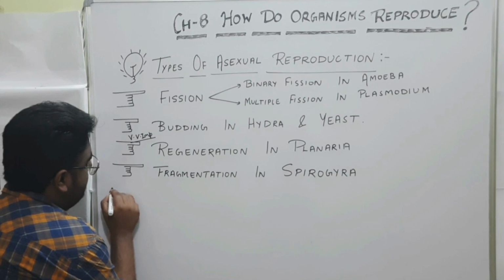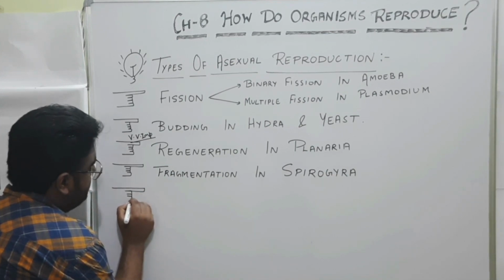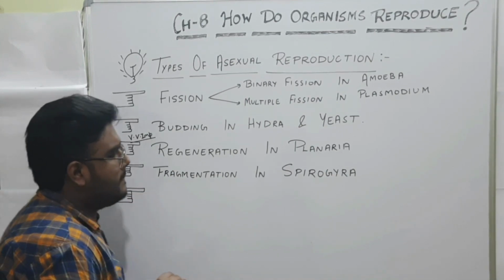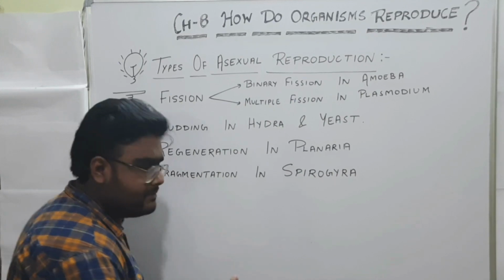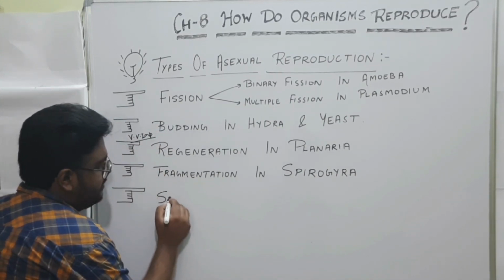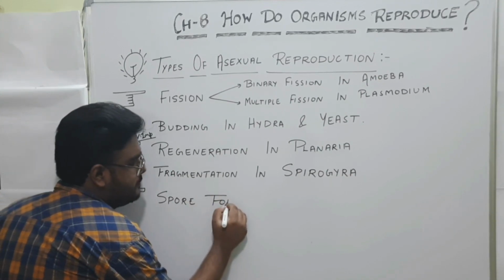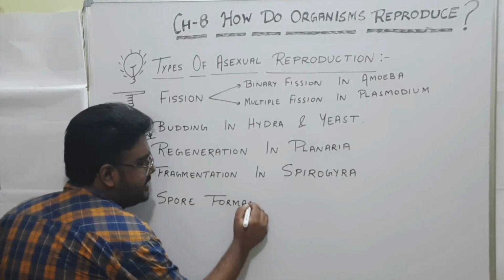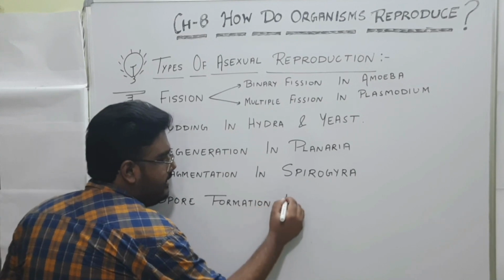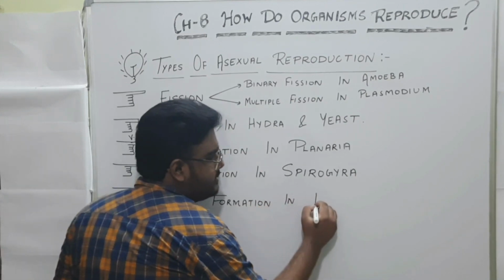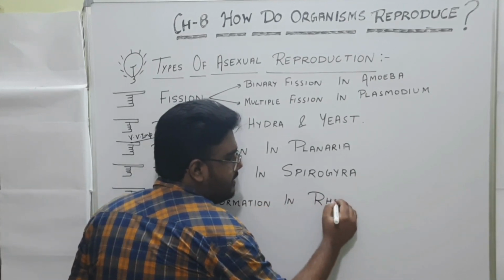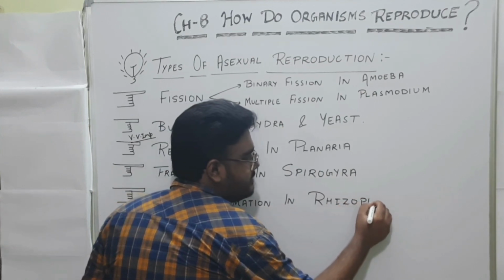Now, next is spore formation, spore formation in Rhizopus.